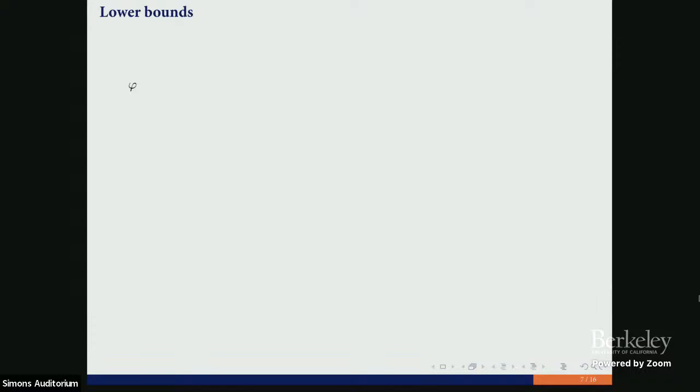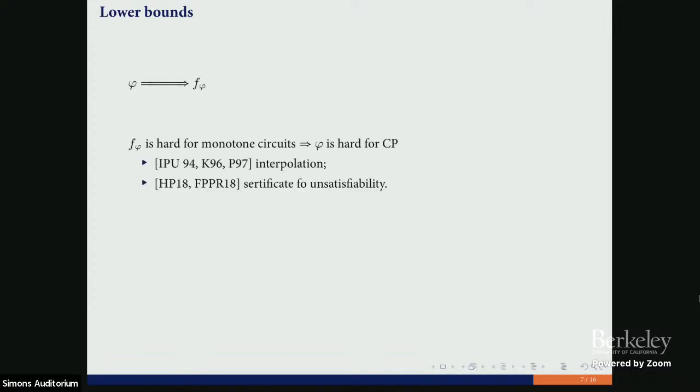Well, I promised to present you the full proof that random log n CNF formulas are hard for the cutting planes proof system. So, how does the typical strategy work for cutting planes? We have our Boolean formula, and we create some function, some monotone function that is associated with this Boolean formula.